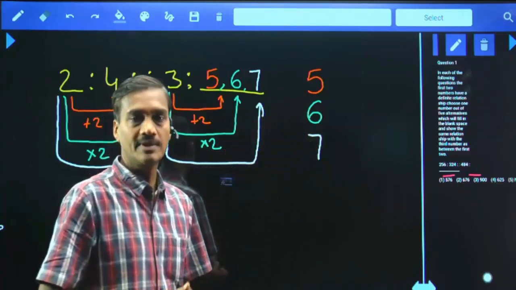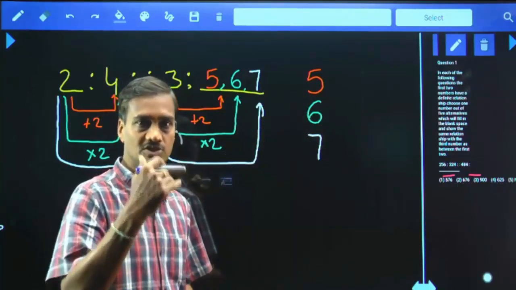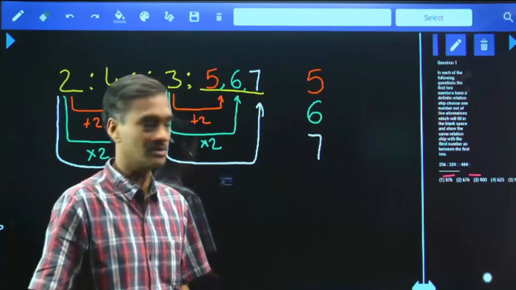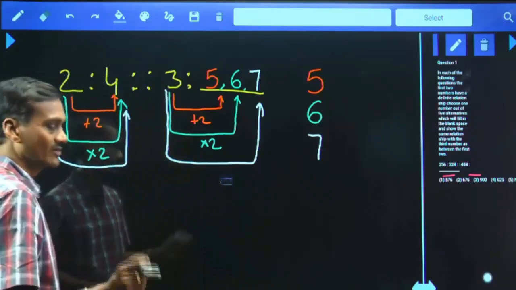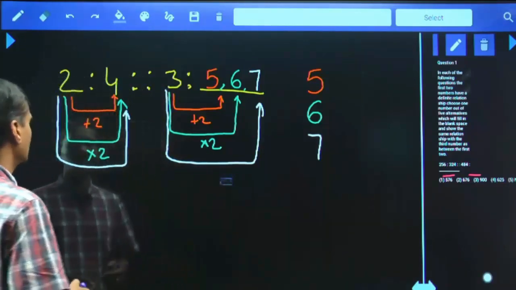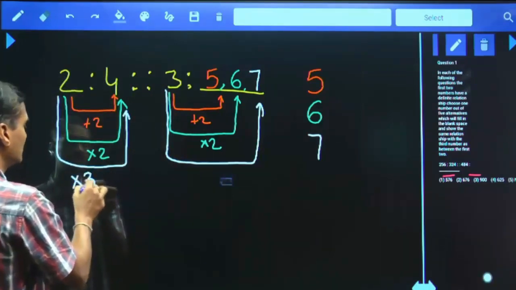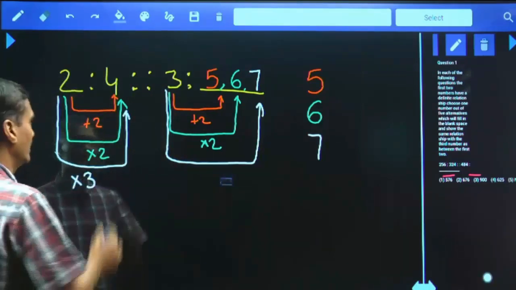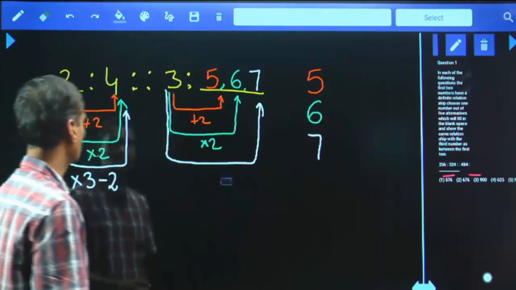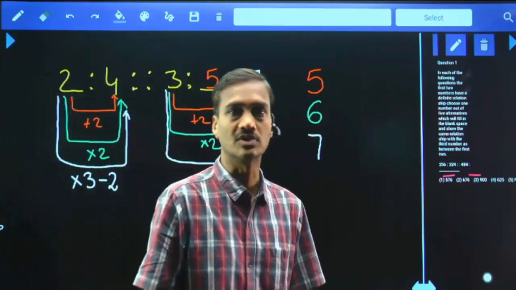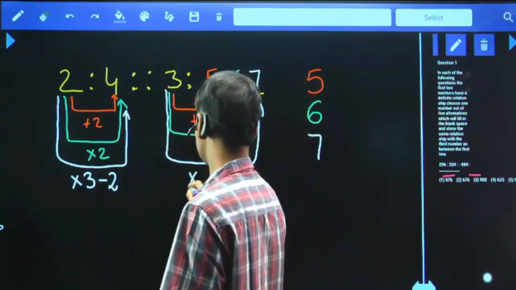Now in the number series, what are the priorities we dealt with? First difference, next is product, next is combination. How will you get 4 with the help of 2 in the case of combination? Check out here: 2 and 4. 2 into 3 is 6, and how will you get 4 with the help of 2? Minus 2. So 2 into 3, 6, minus 2 is 4: into 3 minus 2. And similarly for this number, it is into 3 minus 2.